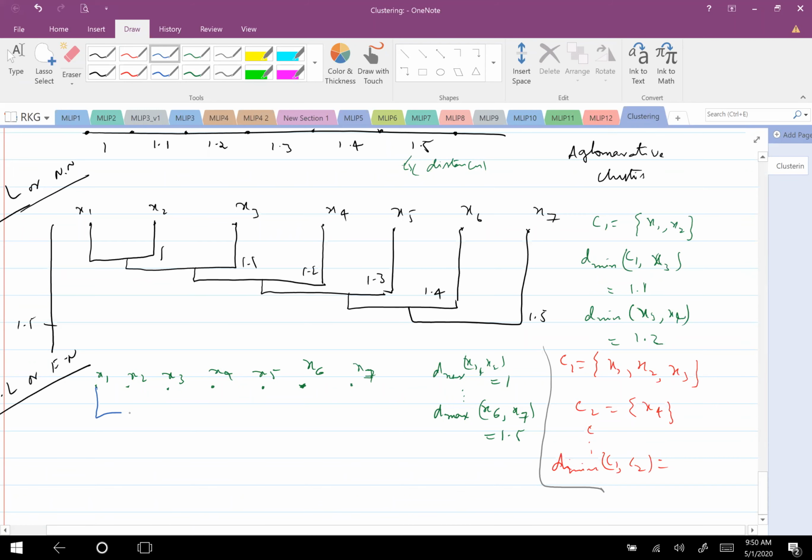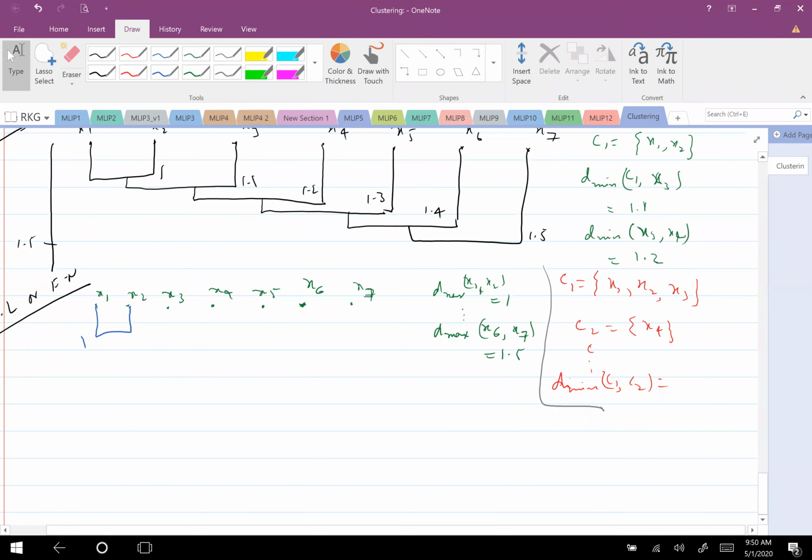Okay? Because when I find the Dmax, I use the maximum distance. But after finding Dmax, my rule is the same: the closest ones are to be merged. How I define closer is through the metric of maximum distance or minimum distance. That is up to me. Okay, so this is a cluster now. So now what will happen next? Next is very important. What do you think will happen now?